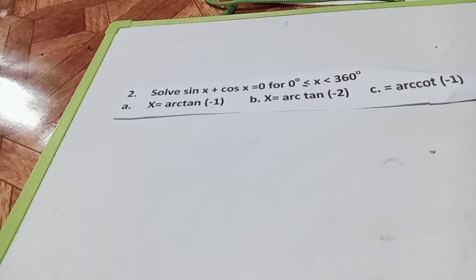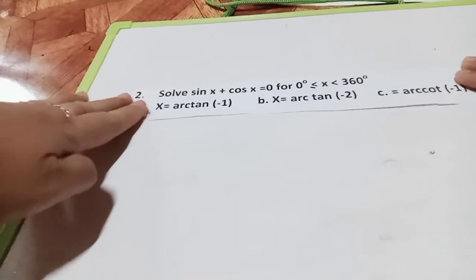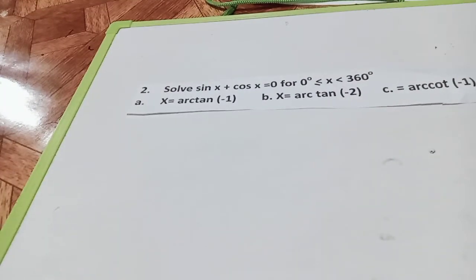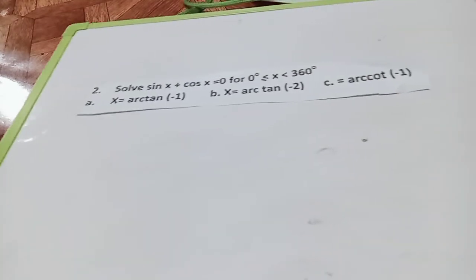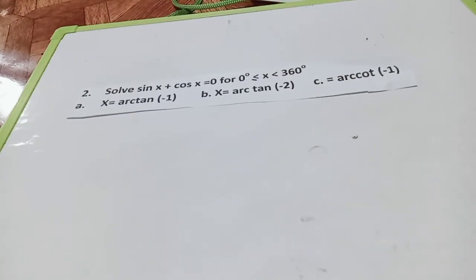Hey guys, let's proceed to number 2. Solve sine x plus cosine x is equal to 0, for 0 degrees less than or equal to x less than 360 degrees. So how do we solve this one?